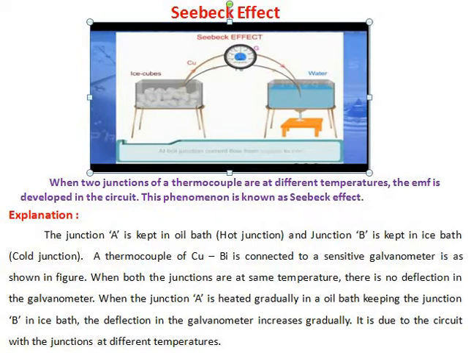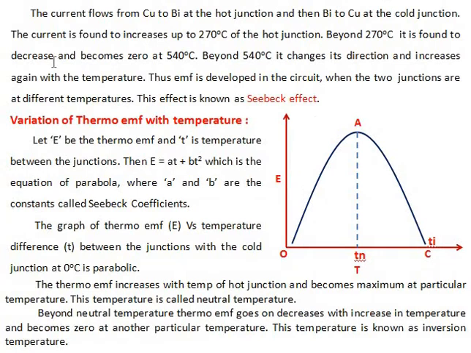Clear? Now the current flows from copper to bismuth at the hot junction and then from bismuth to copper at the cold junction.